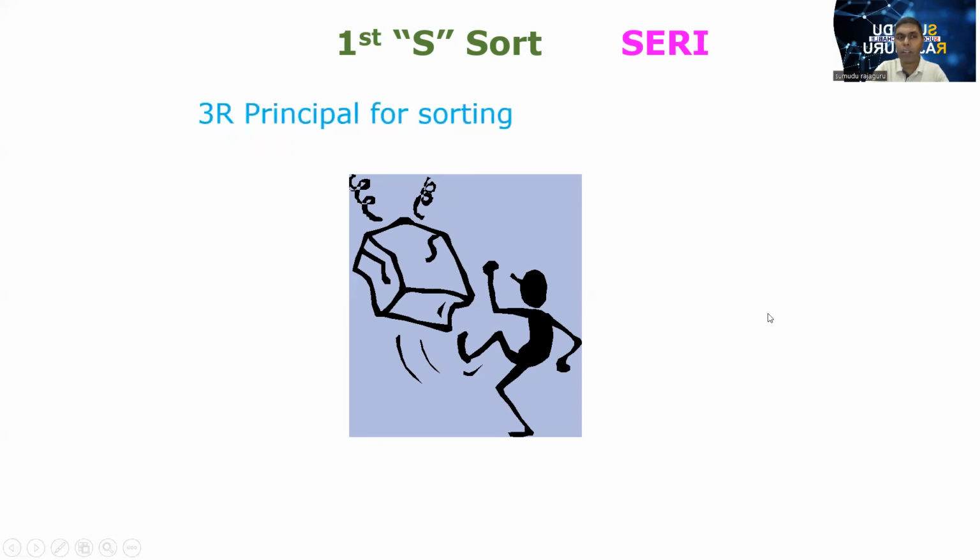When we do the sort, there is a principle called 3R. The 3R are, you can see now, return, retain, and rid. If we want something, we have to retain it. If we don't want something, we can return it, or we can get rid of it, we can destroy it.